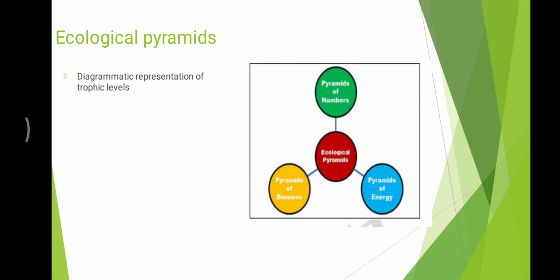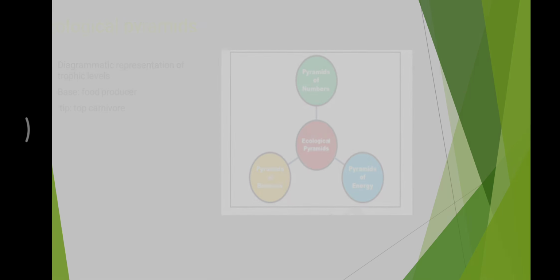Next, let us see about ecological pyramids. The diagrammatic representation of trophic levels is called ecological pyramids. It starts with the food producer as the base and the top carnivore as the tip. There are three types of ecological pyramids: pyramids of numbers, pyramids of biomass, and pyramids of energy.